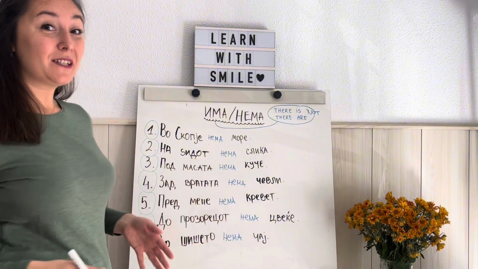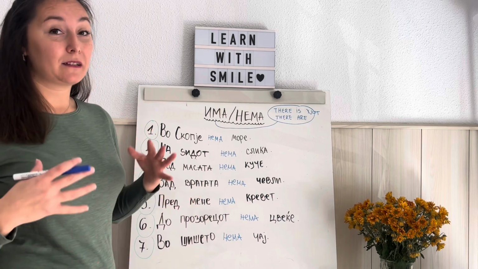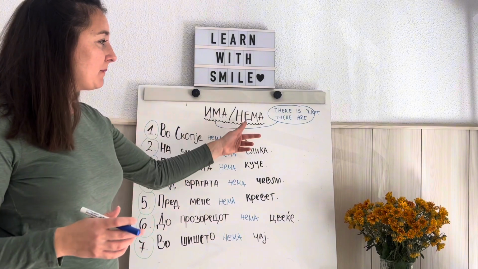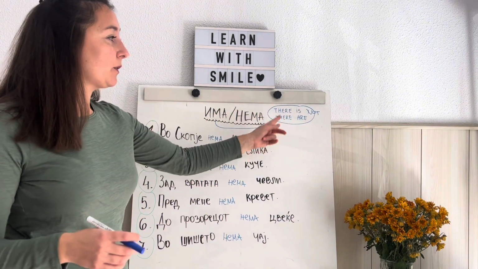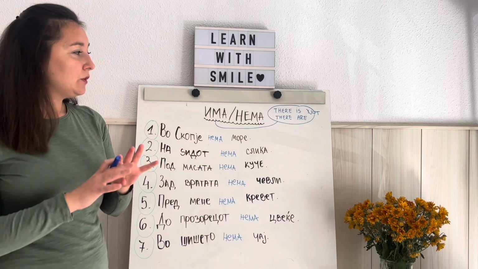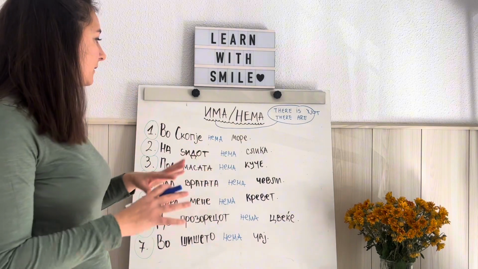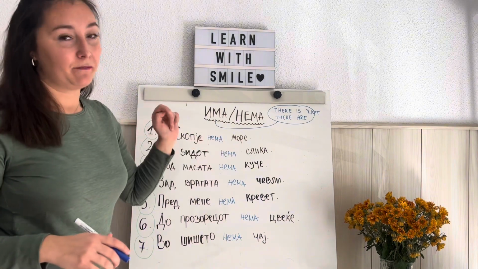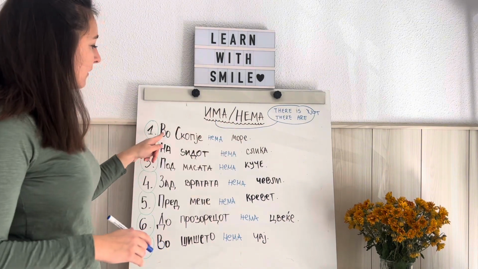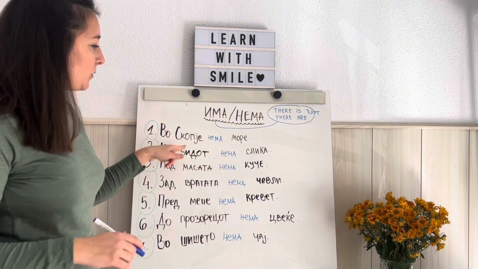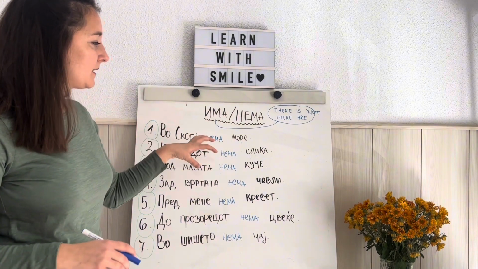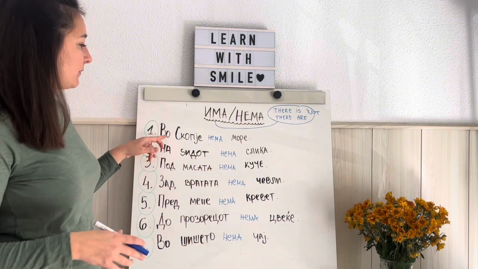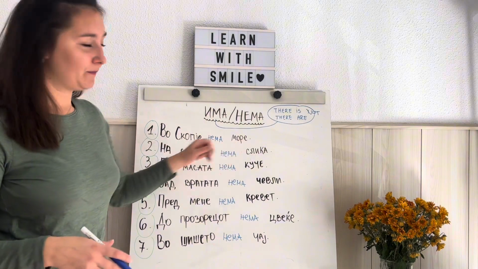So now we are going to see some examples with nema, the negative form of the verb ИМА. As we already mentioned, nema means there is not or there are not, okay? And we do not conjugate this verb, just like in the case with ИМА. So, во Скопје нема море. I changed the words. Во Скопје нема море means in Skopje there isn't. More means sea, so there is no sea in Skopje. Во Скопје нема море, okay?